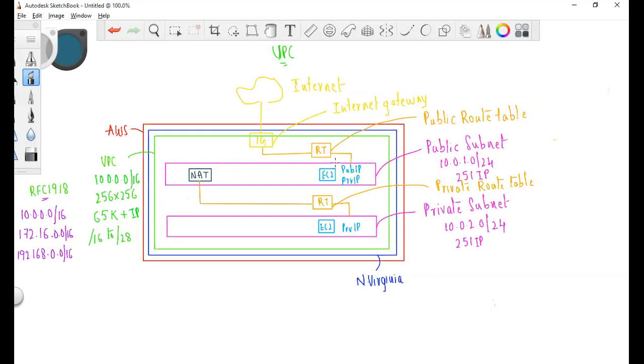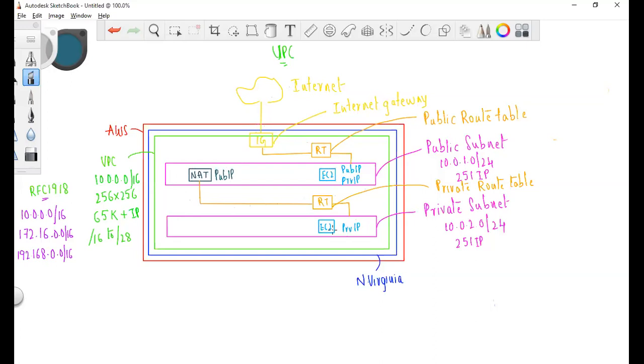Because this NAT in the public subnet will have a public IP address, it will translate from private to public to access the internet. And when it is responding back, the public IP address will translate into the private IP address of this